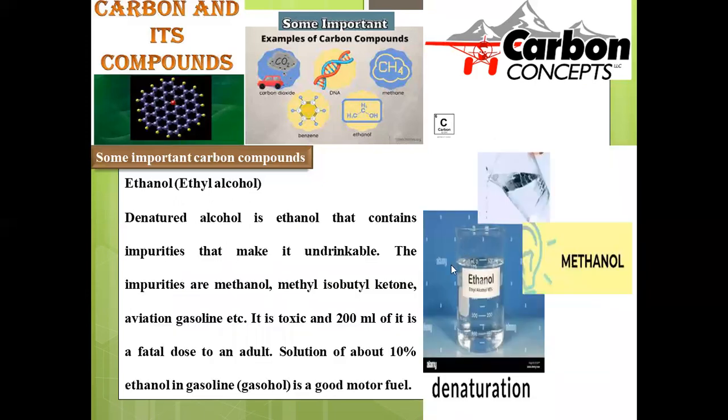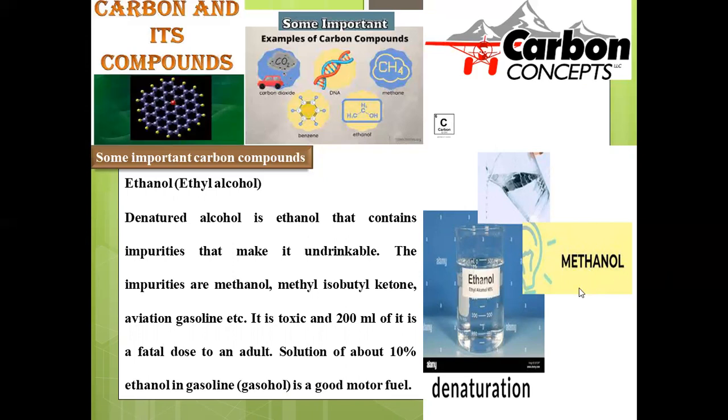Right. So ethanol is most widely applied and also has the purpose of drinking. That's the reason why, in the laboratory, in order to avoid that kind of misusage, it will be blended with other substances. That process is said to be denaturation. So what's the purpose of denaturation? In order to avoid the misusage of this ethanol. In the laboratory, it can be blended with some other material so that it becomes unfit for drinking. That process is called denaturation.